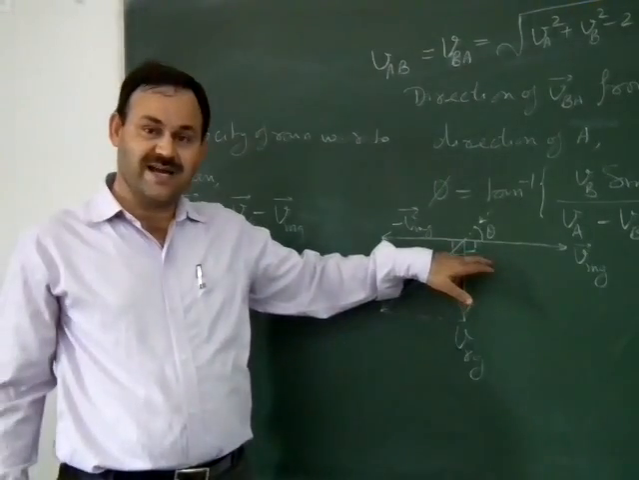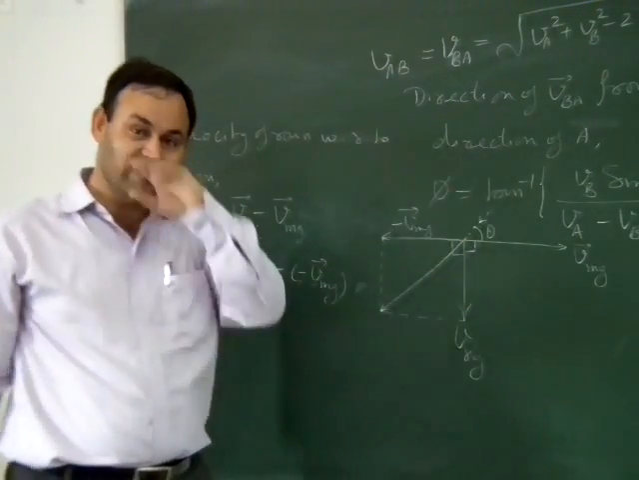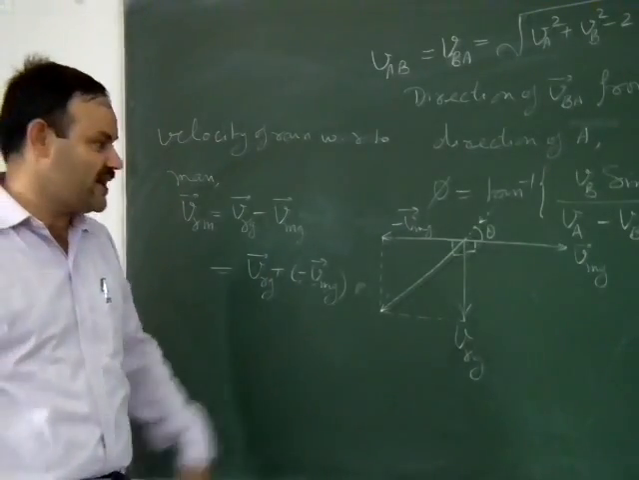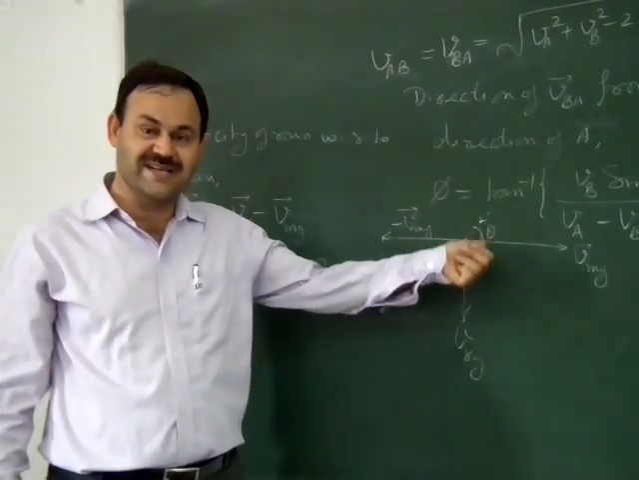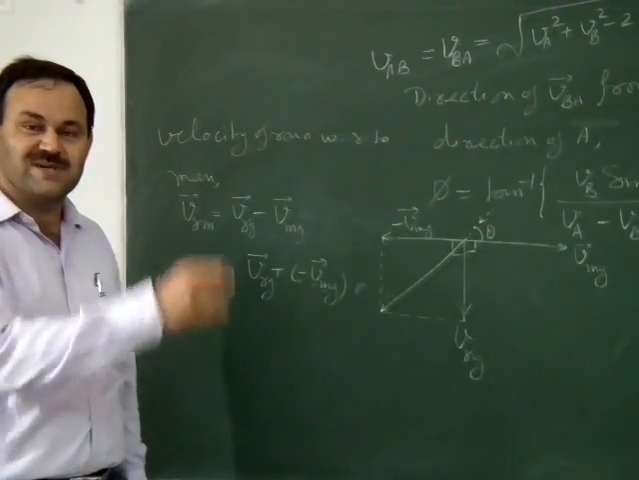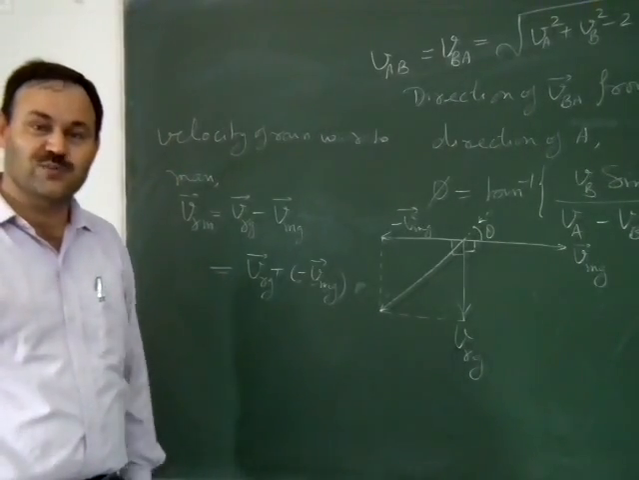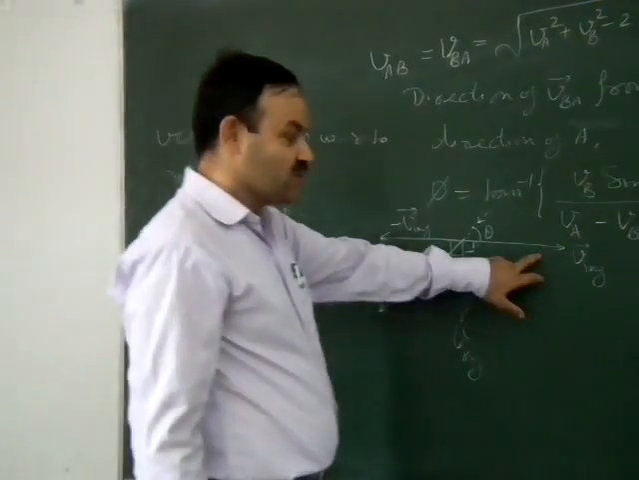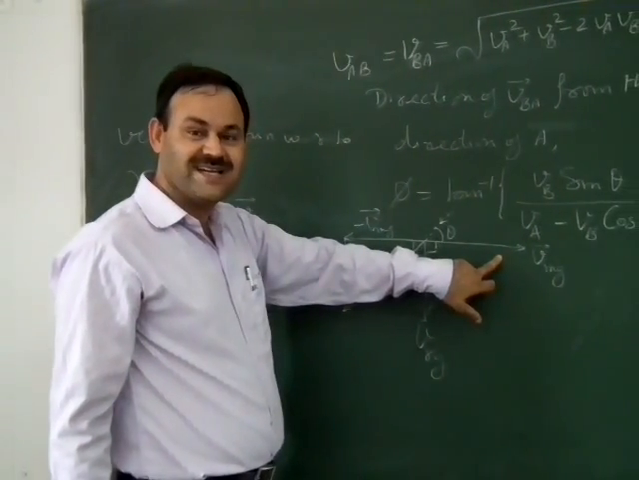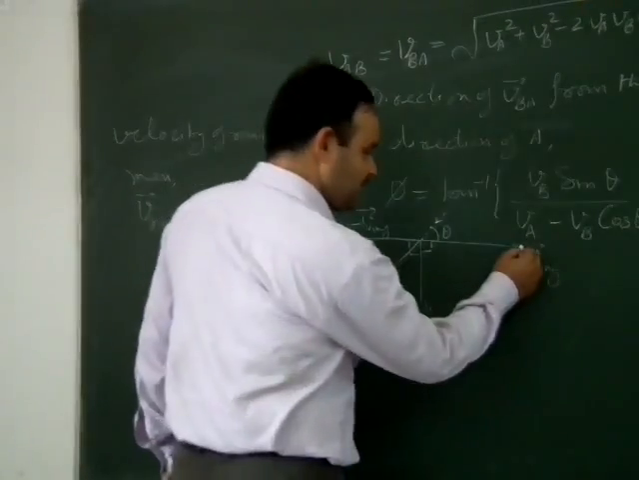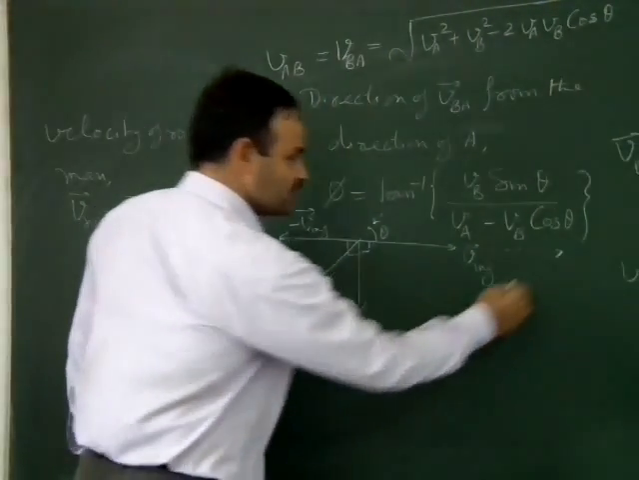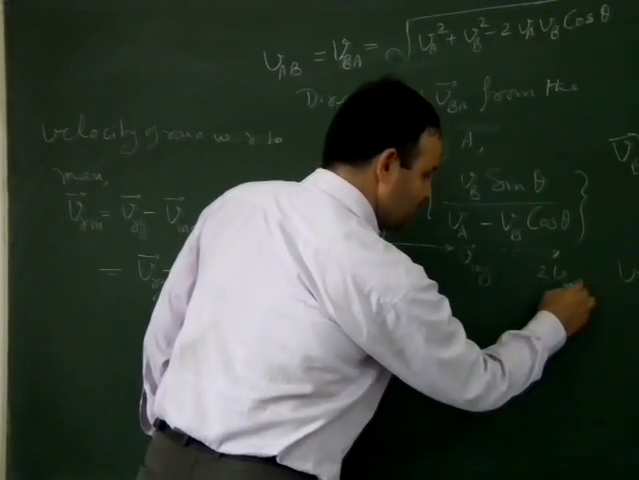This angle can be measured either from horizontal or from vertical. If one asks in which direction the person should hold the umbrella, then this direction will give the direction in which the person will have to hold the umbrella to protect herself or himself from the rain. Say now the person doubles his speed. If the person doubles his speed, then say the speed becomes up to here. It will become 2 VMG.